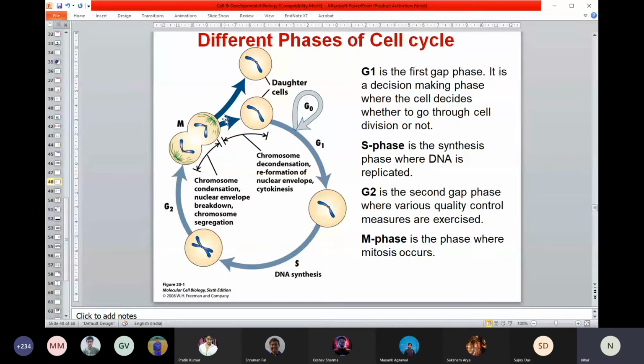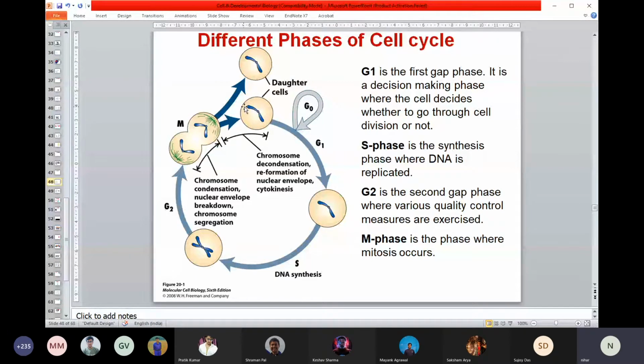Okay, and then 2 cells will be produced, then some cell again comes, again G1 phase. If you want to divide, if you don't want to divide, then it goes and stays in G0 phase. So most cells in our bodies, which are not dividing, just stay in G0 stage, the resting stage. So I hope you got the cycle.